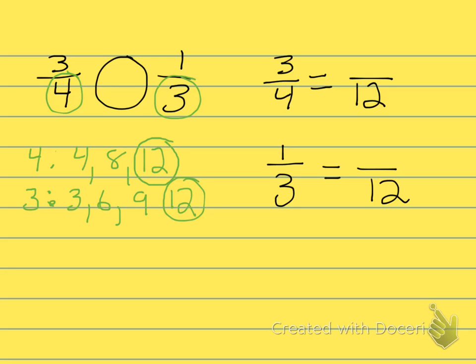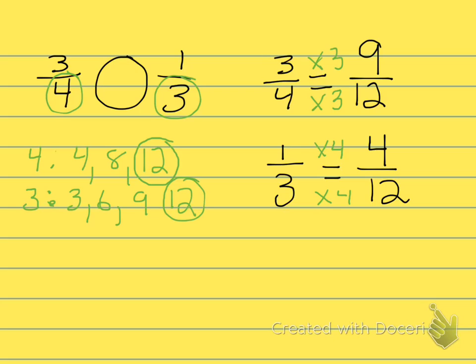Let's see how we do this. Times 4, times 4, times 3, times 3. 4 times 3 is 12. 3 times 3 is 9. 3 times 4 is 12. 1 times 4 is 4.